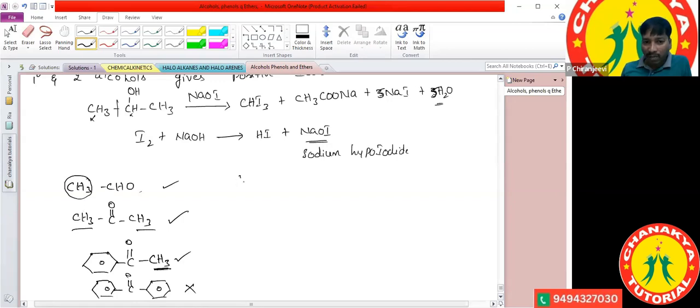In case, for example, if they had given C2H5 bond CHO, it also does not give the positive iodoform test. Because in place of a methyl group, we have an ethyl group. If it has an ethyl group, it does not give the positive iodoform test. Got it?